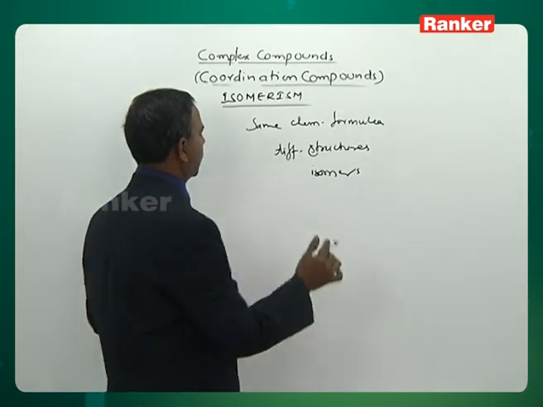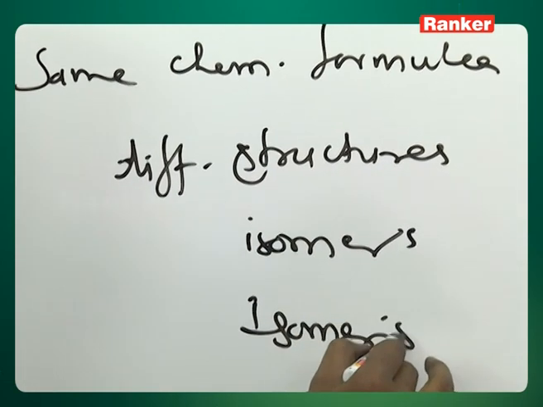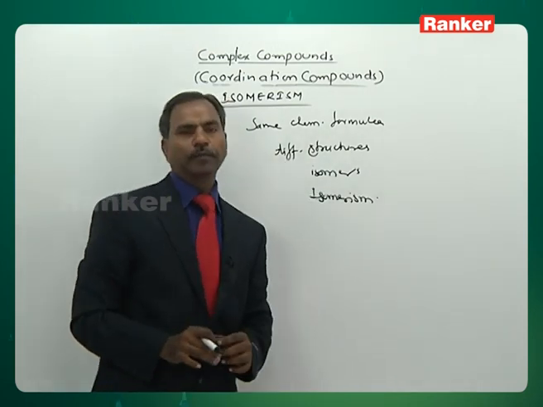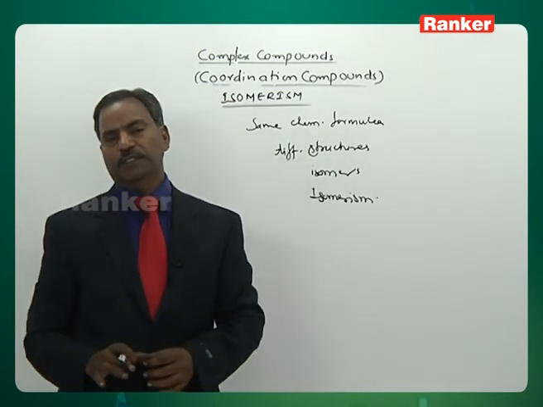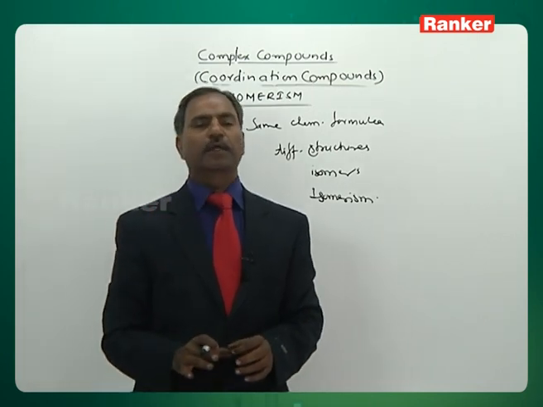The phenomenon we call isomerism. The complex compounds having the same chemical formulae but which exhibit different structures are known as isomers, and the phenomenon is known as isomerism.